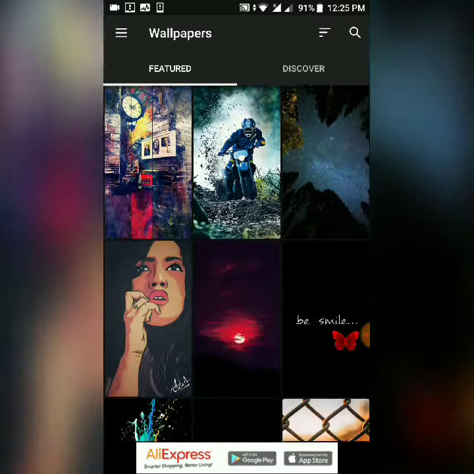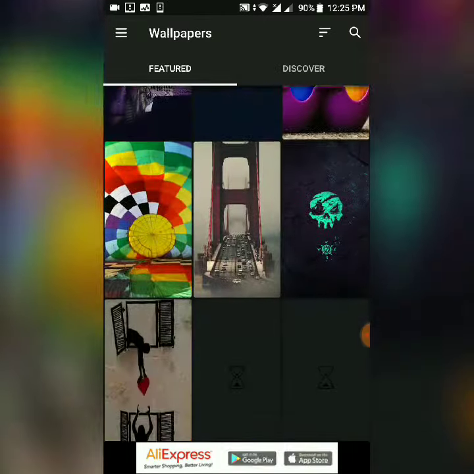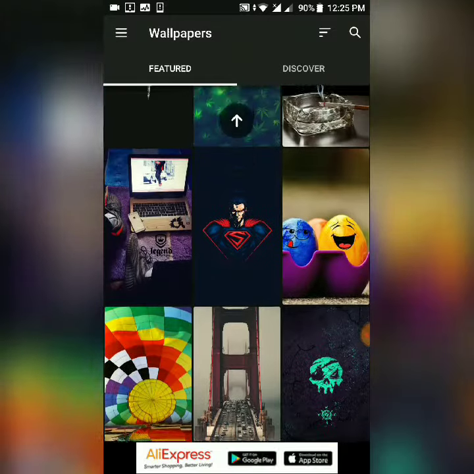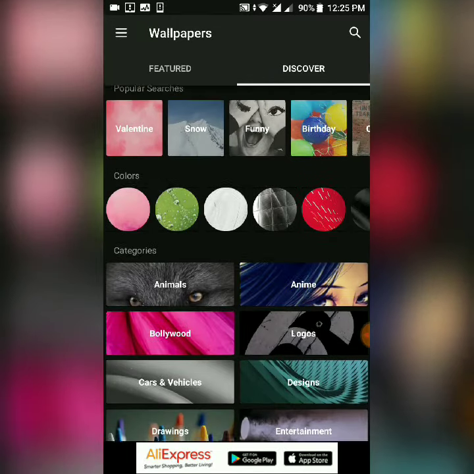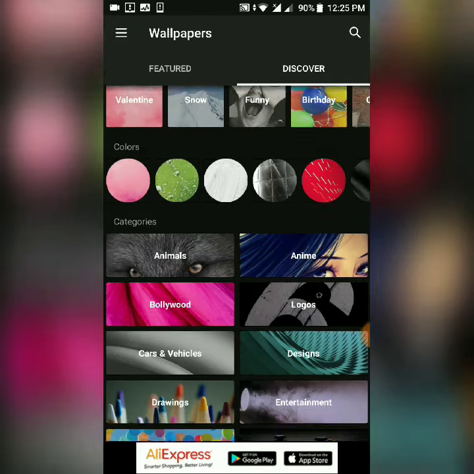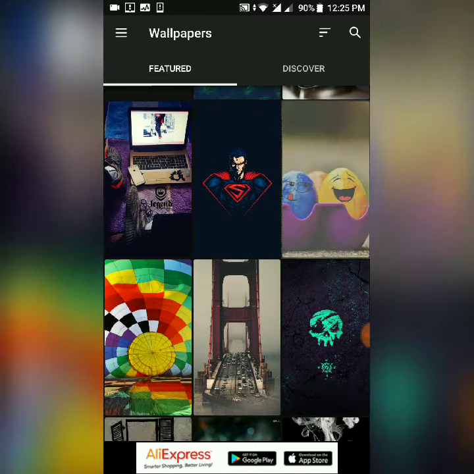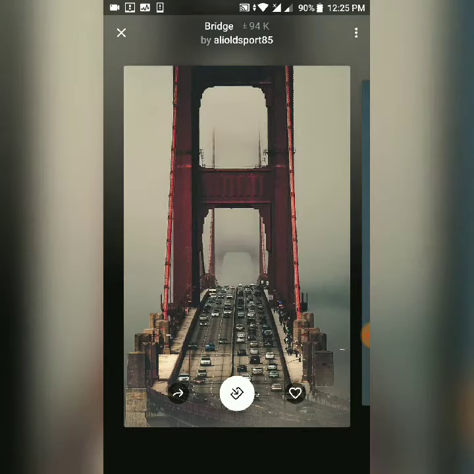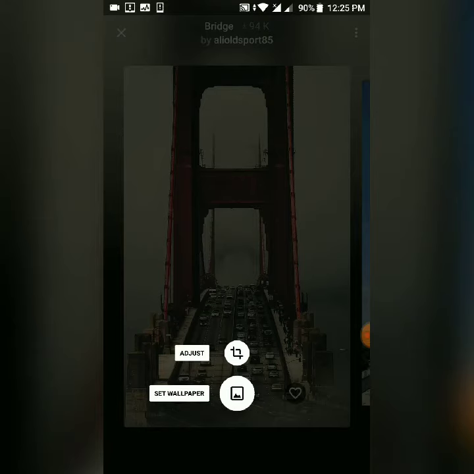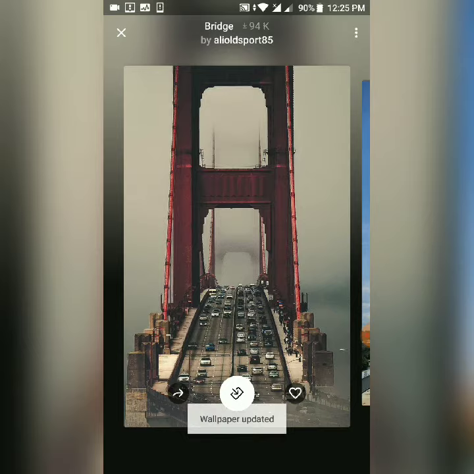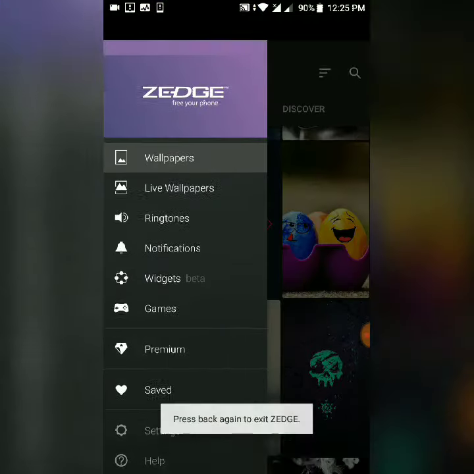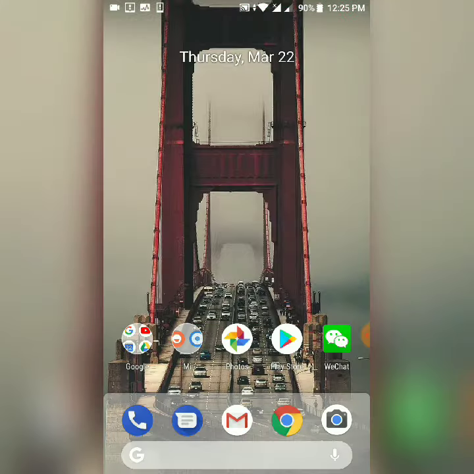and you can choose any wallpaper and discover. You see Valentine, snow, a lot of wallpapers, and it's easy to save like this. Click this button, set wallpaper. Go to the home page. See, the wallpaper is totally set.